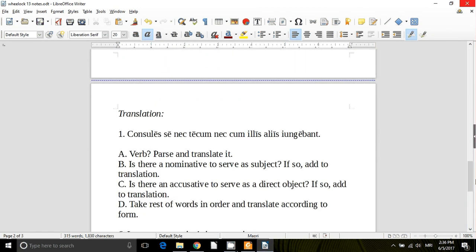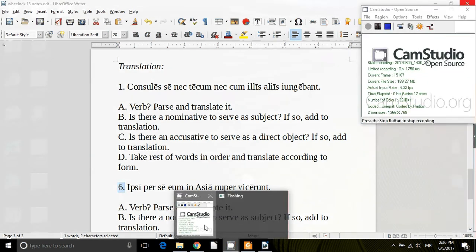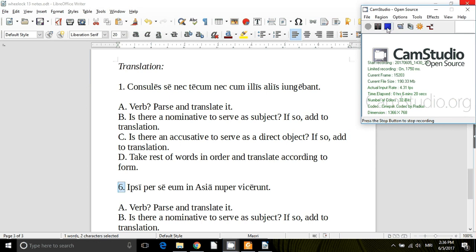And then also make your flashcards for the vocabulary, which is a medium range vocabulary, not a lot and not a little, a normal dose of vocabulary from Wheelock in this lesson. Then after you're comfortable with the vocabulary and the forms, work on these two sentences, numbers 1 and 6, and then hop on to the next video to get those answers for the translations.